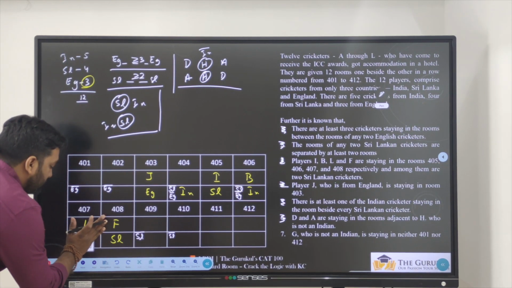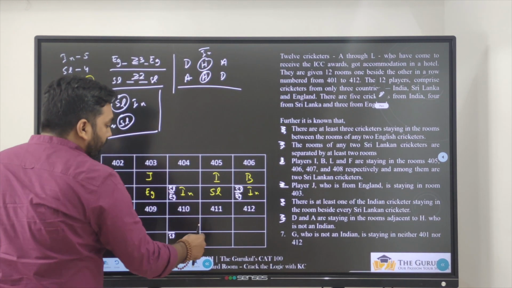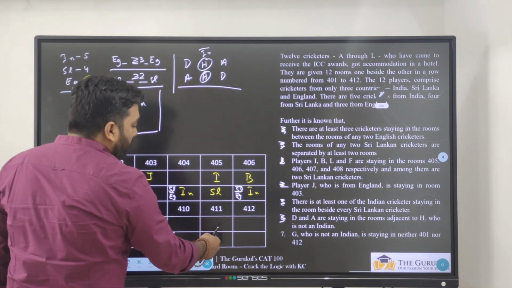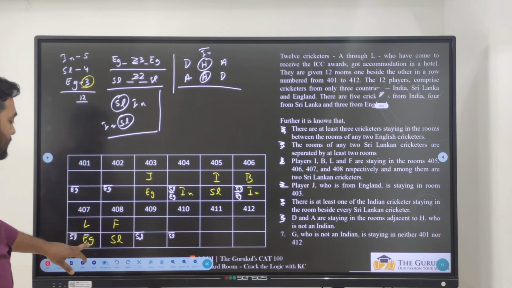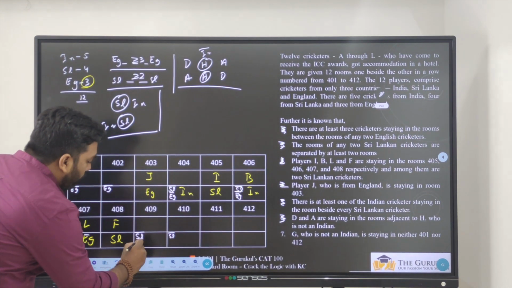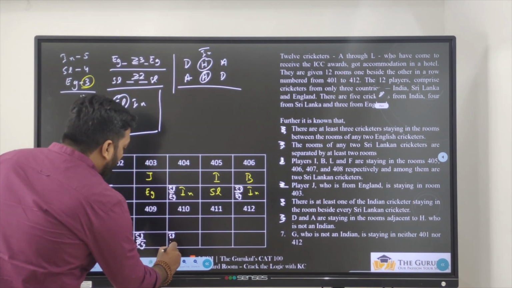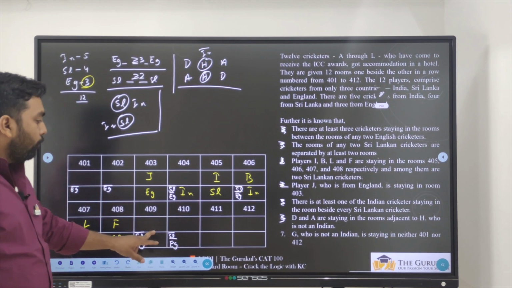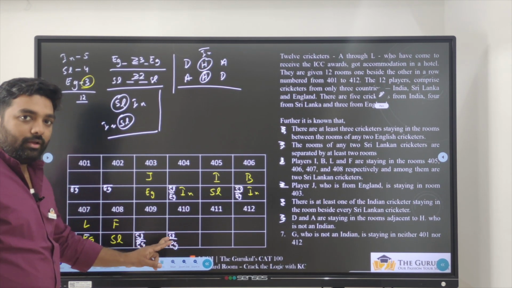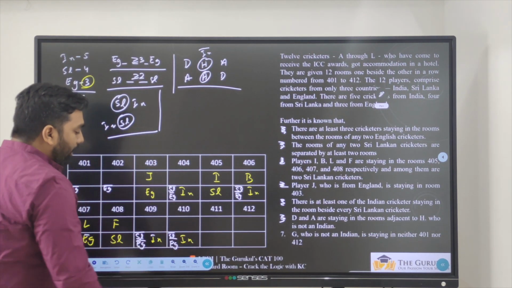Now the other thing we need to worry about is 411 or 412. Which one will be the other England player? That will come back later. If 407 is England, can I say 409 cannot be England, because there is a minimum gap of 3, and 410 also cannot be England. Now 409 and 410 are not Sri Lanka, not England, which means they are definitely India only.